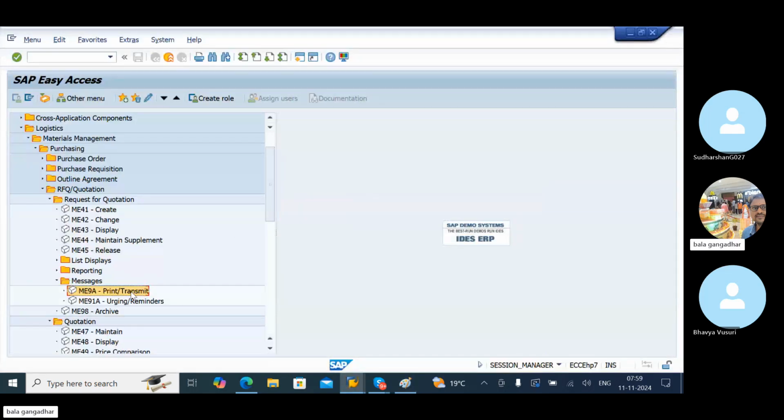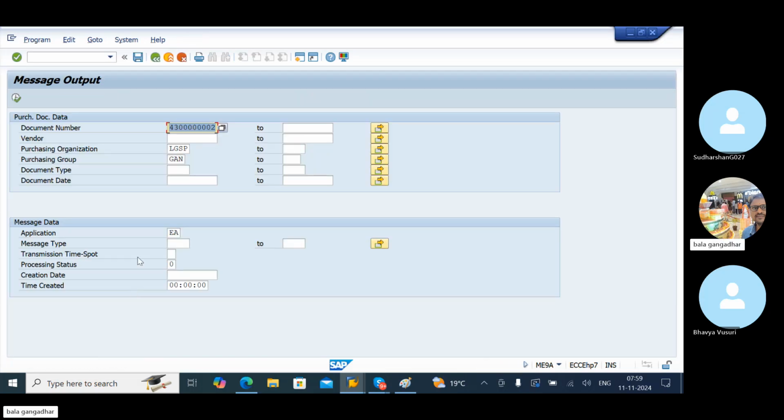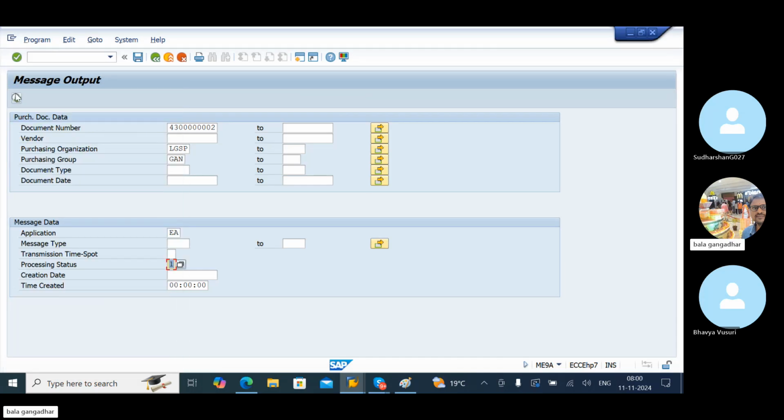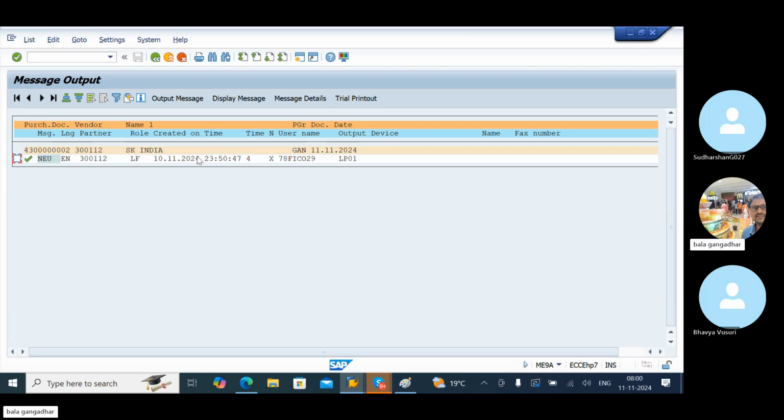ME9A, print preview. Double click, enter the document number, all the same. Execute. Sometimes it won't show. See, now here we have the processing status 0, successfully processed earlier letter. Execute. See, now it is displayed here.